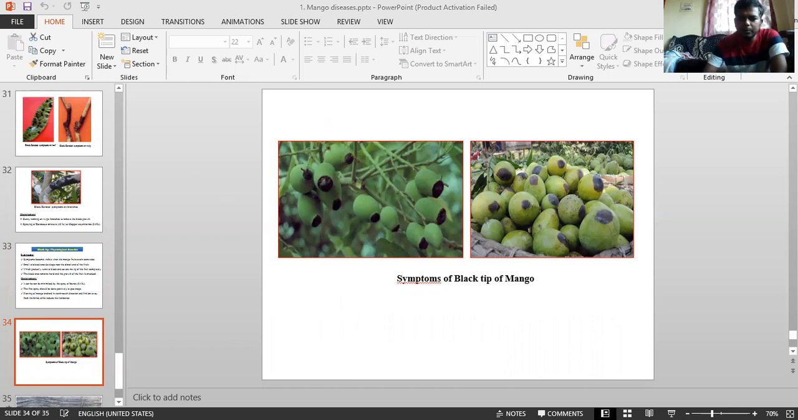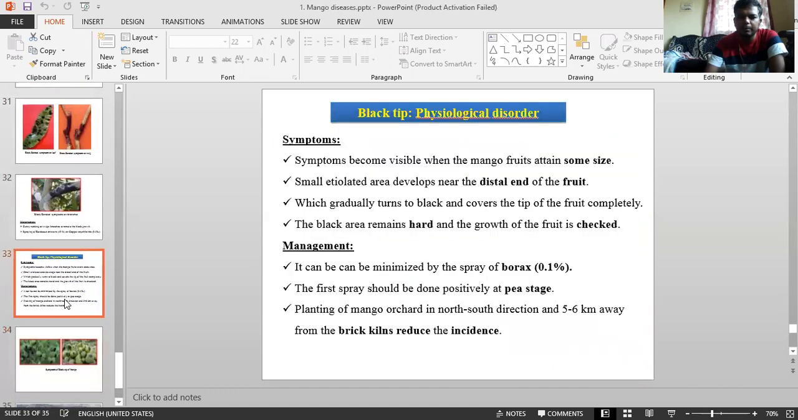Before going to symptoms, you have already seen the photograph. Why does it occur? It is due to the proximity of brick kilns; smoke from the kilns pollutes the air with toxic gases like sulfur dioxide and smoke. Sulfur dioxide and smoke, together with boron deficiency, can cause the coily disease or black tip. Okay, this is regarding black tip.